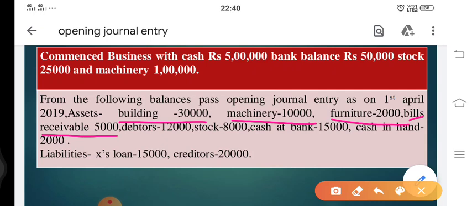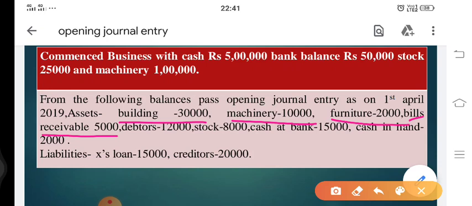Before I discuss, bills receivable is a converted form of debtors into a more reliable source. That means since debtors were in oral format, we have converted them into a more conventional form so that they will definitely pay us.